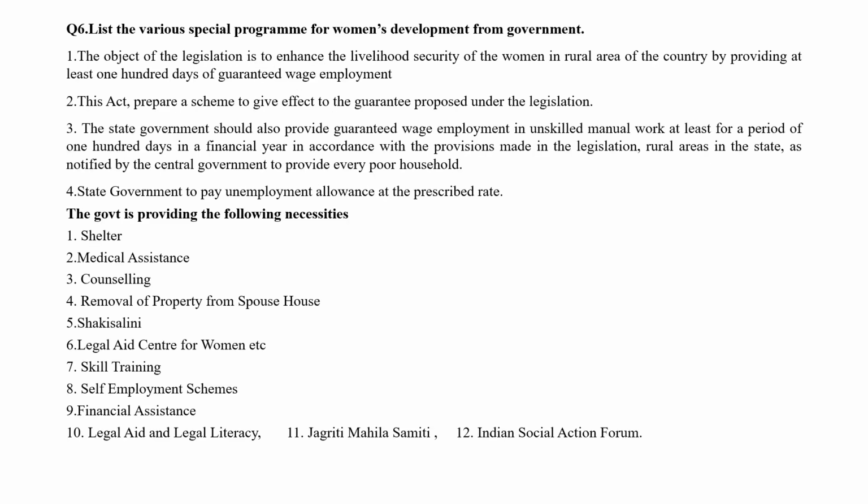Next question, sixth one. List the various special programs for women's development from the government. So what the government is doing for the development of women, that we are going to explain here.